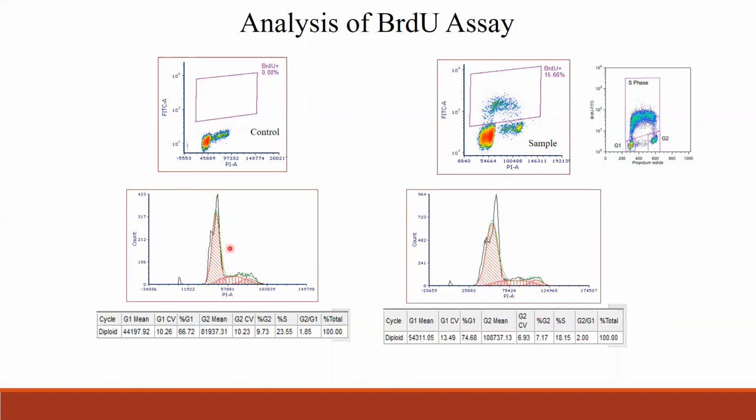Here you see the control, so there is no BrdU, but you can see just the cell cycle pattern. On the right side, you see the BrdU is added, and then it is incorporated in the S phase. When you stain with the BrdU conjugated antibody, then you can see this is separating out from the G1 and G2 phase. And this is the cell cycle pattern. And this is just the data.